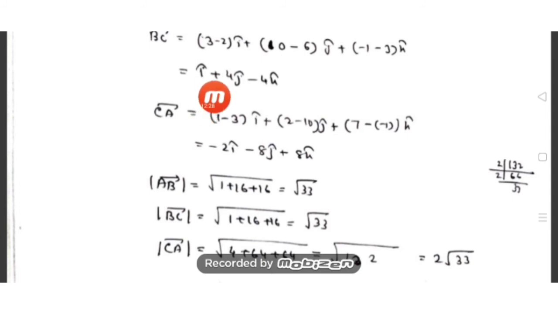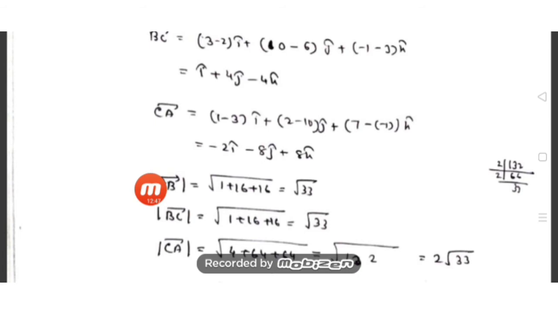BC bar is what? 1 square plus 4 square plus minus 4 square, again the same, 33. CA is minus 2 square, which is 4, minus 8 square 64, plus 8 square 64, which is equal to 132. I have simplified 132 like this: from 2 twos, one 2 will come out, and under root 33.